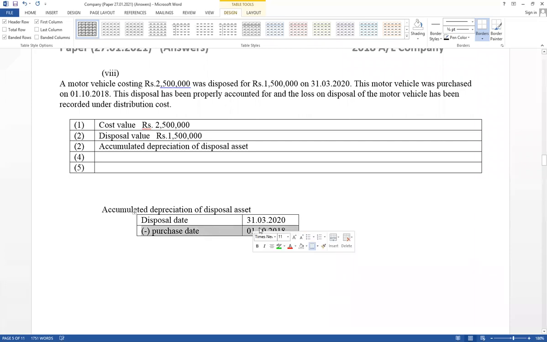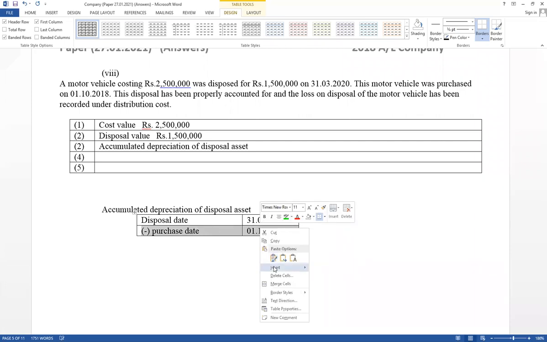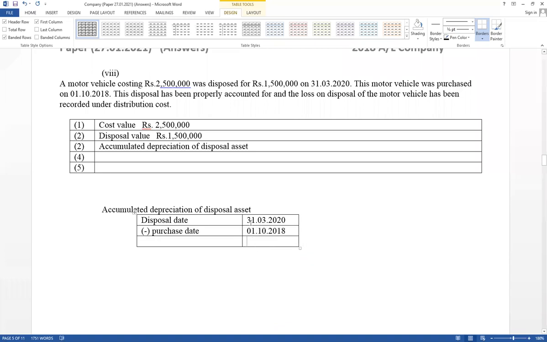Then try to calculate how many years used from purchase date to disposal date. 31st minus 1 equal 30. 3 minus 10 cannot be deducted. Therefore, take 1 from here. That one year is 12 months. Therefore 12 plus 3 equal 15. 15 minus 10 equal 5.